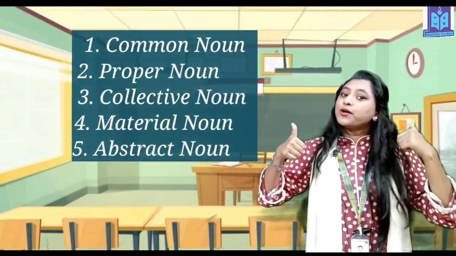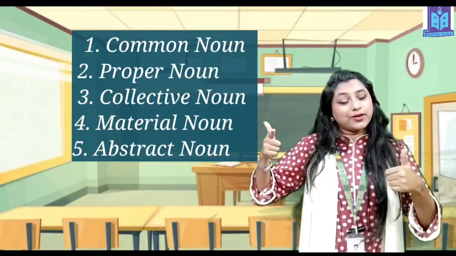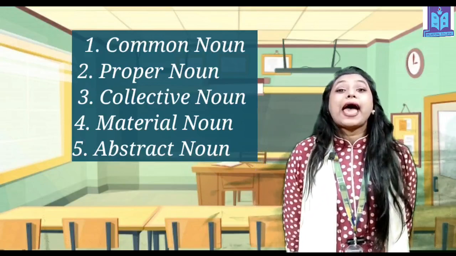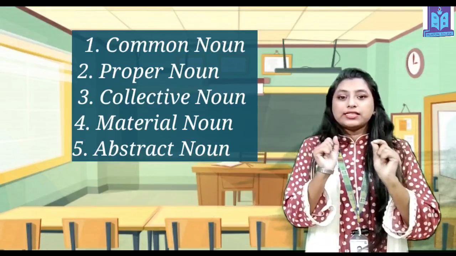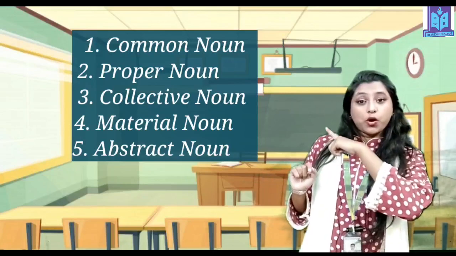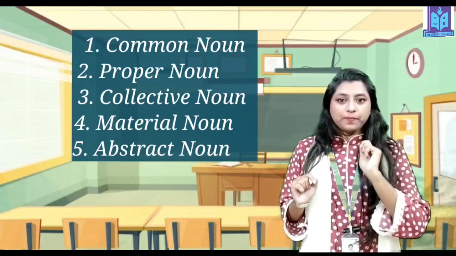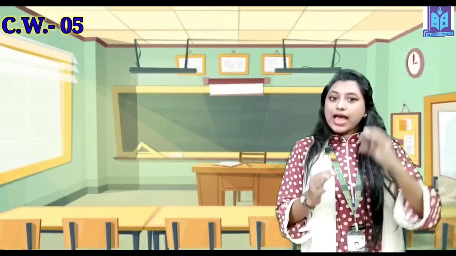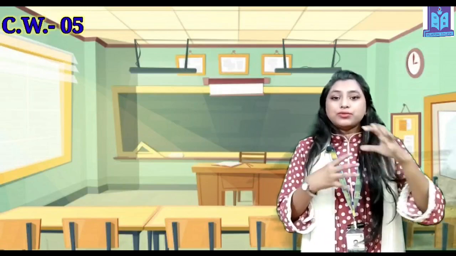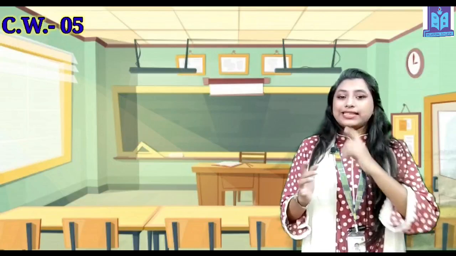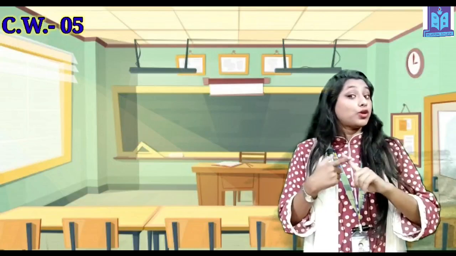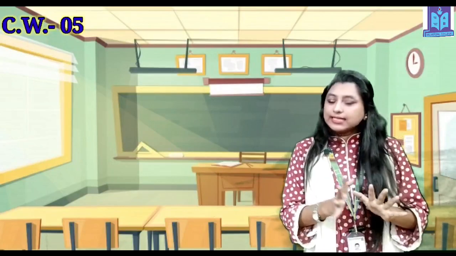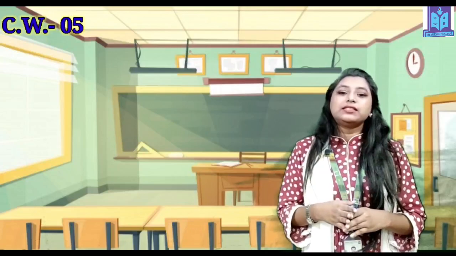Common noun, proper noun, collective noun, material noun and abstract noun. Say abstract. Say the pronunciation very carefully and you can see the spelling on the screen, isn't it? So note it down, okay? And you know that today is CW number 5. So take the CW copy and write down today's CW. First you have to write the date and the CW topic name. I didn't tell the topic name, so don't write it now. Write it a bit later. So write today's date and the CW number. Today's CW number is CW number 5.